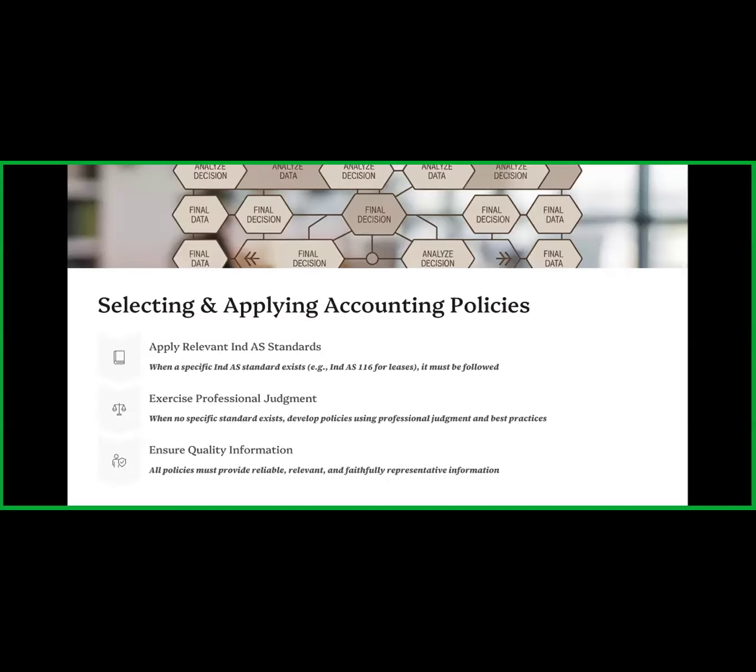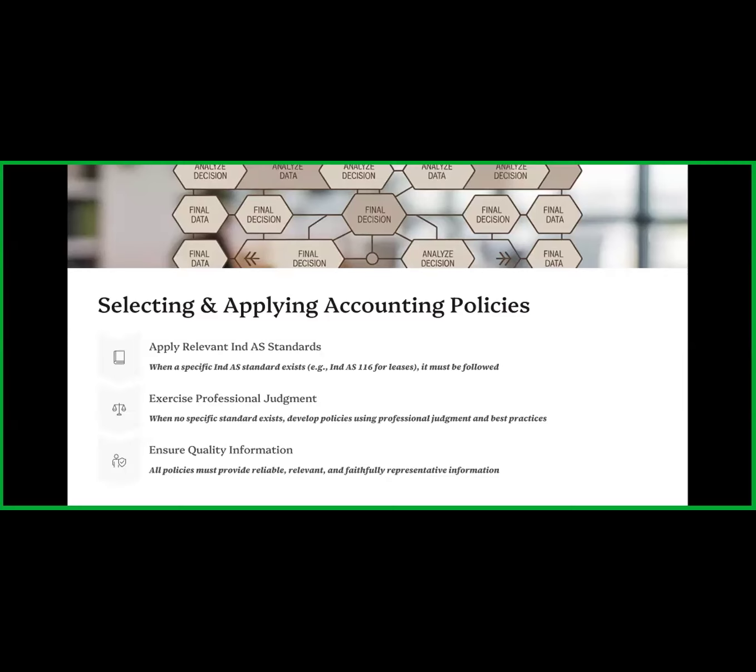When we are preparing the financial statements, we read thoroughly all the accounting standards, from Indian Accounting Standard 1, 2, 8, 34. We first read all these and then apply them while preparing the financial statements. When a specific Indian accounting standard exists, that accounting standard must be followed.